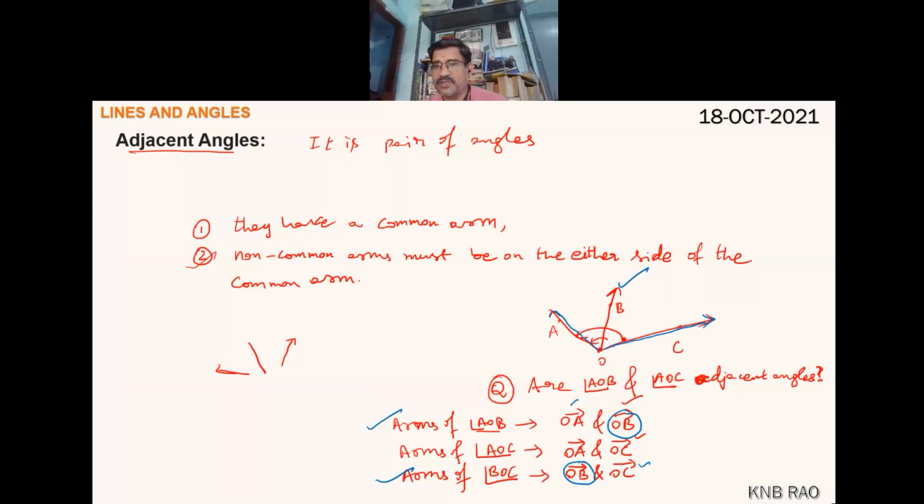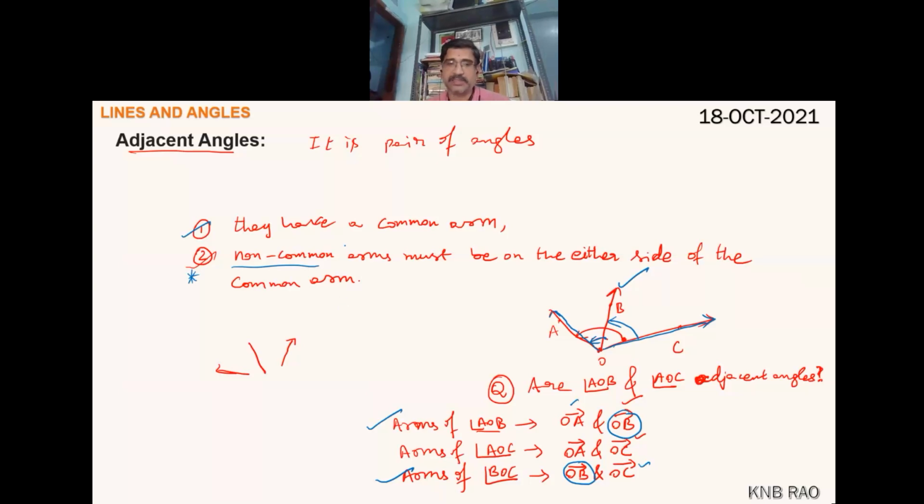That's why angle AOB and angle BOC are adjacent angles. If this clarity is there, there are two conditions. Condition 1, they must have a common arm. And the second condition, very important, non-common arms must be on either side of the common arm.